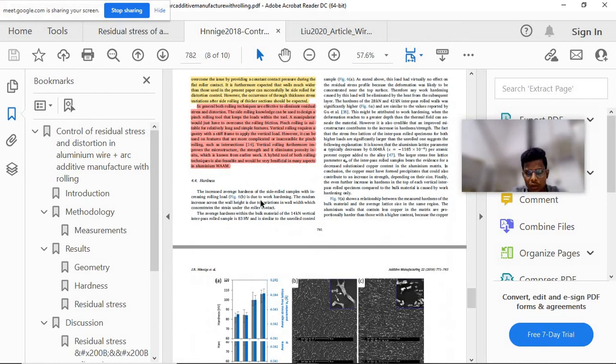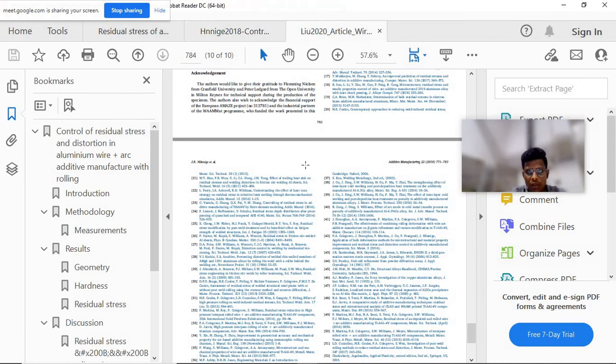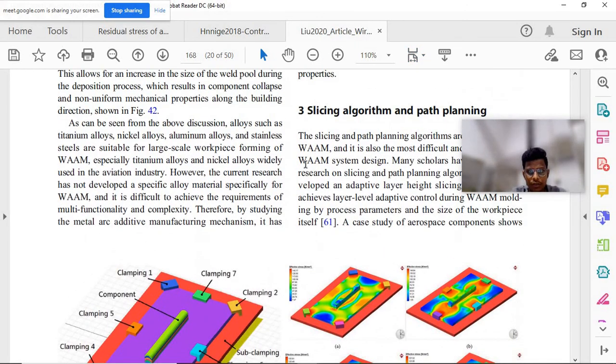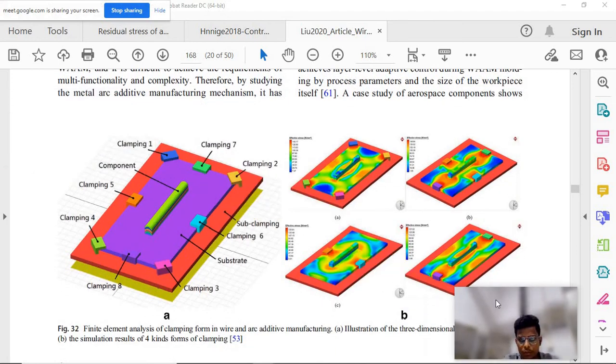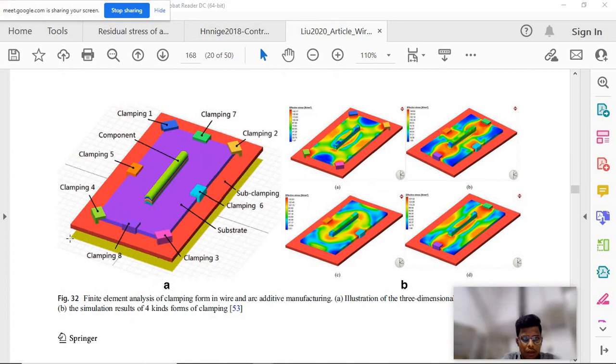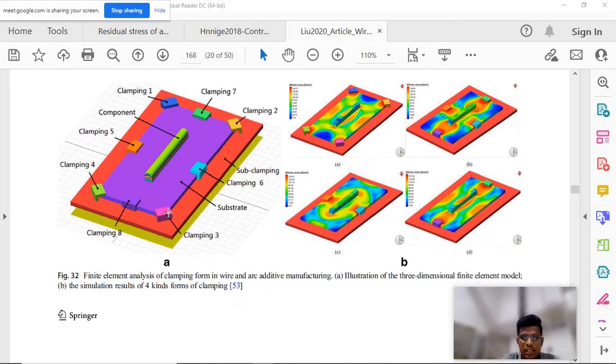is another paper. Also, last class I was explaining about computational welding, right?